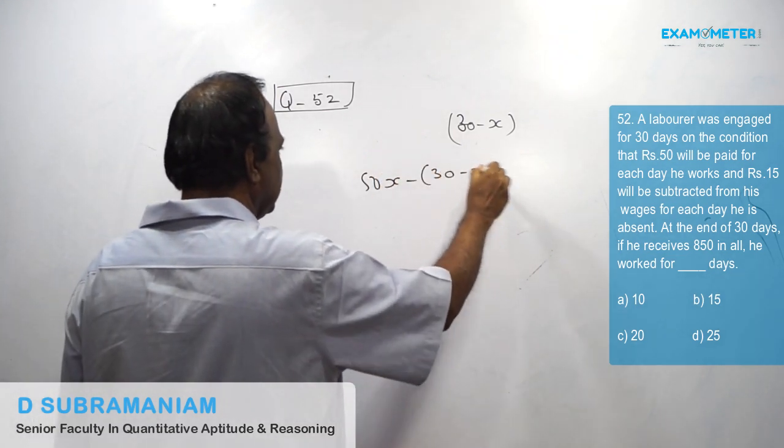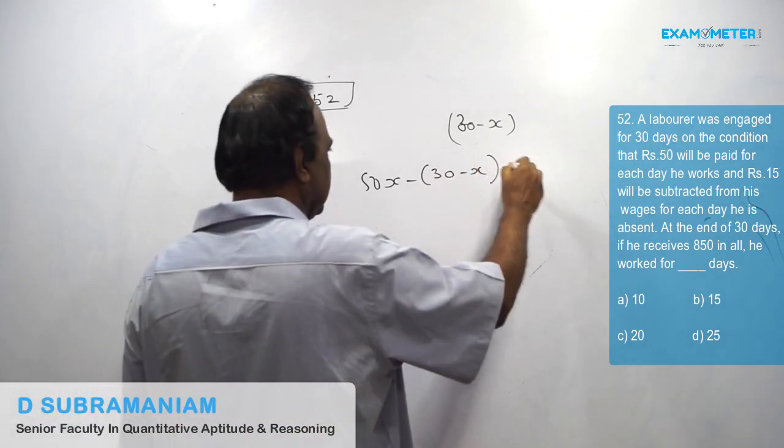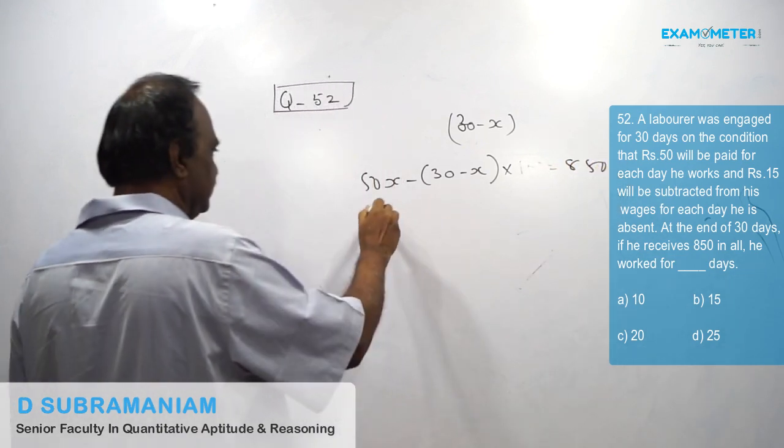minus (30 minus x) times 15 rupees, total amount he got 850.